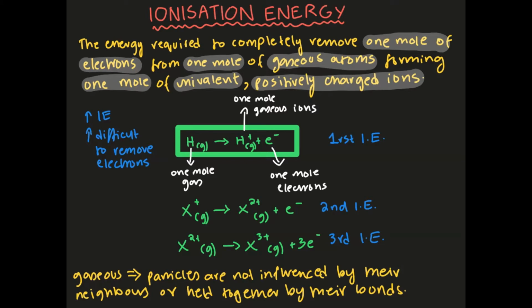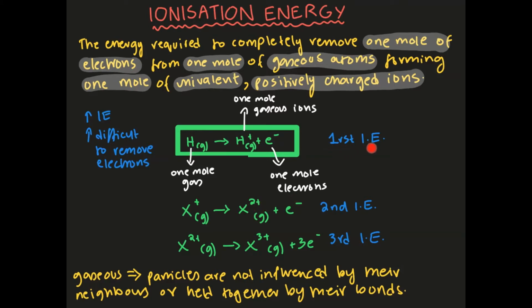Now the higher the first ionization energy, or any ionization energy, the more difficult it gets to remove electrons from your outer shell. Now this is second ionization energy. In this case, you have 1 mole of univalent positively charged ions, and 1 mole of electrons is going to be lost. So at each stage of ionization energy, be it first, second, or third, the amount of electrons that are going to be lost stays the same. Only 1 mole of electrons is going to be lost. What's going to change is the charge on the ion.